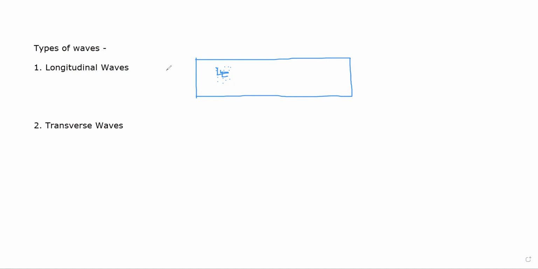So when you strike one end of this rod, the particular atom which is here will transfer its energy to the next atom which is here by going towards it. Then it will strike it and then go again back. Then this energy will be transferred from this particle to the next particle, and so on and so forth. These energies will be traveled in this direction, and the wave will reach from here to here.